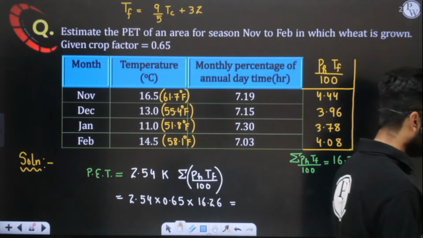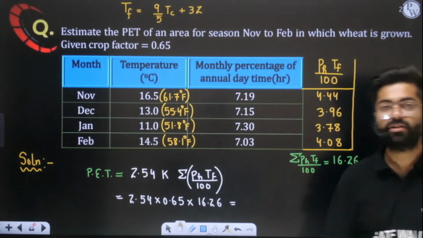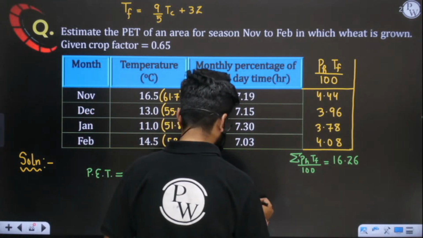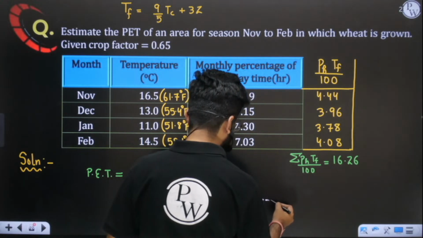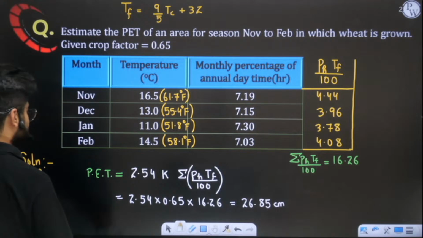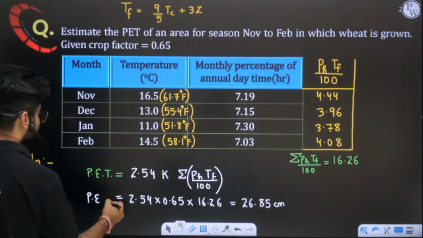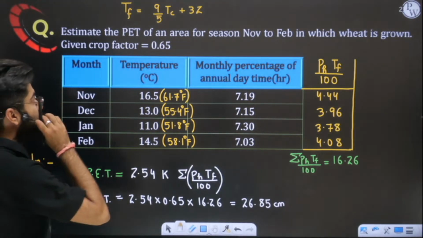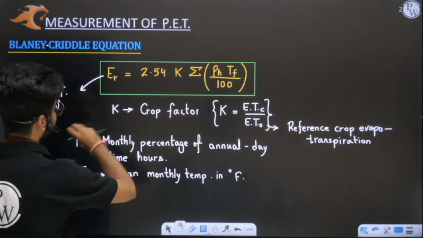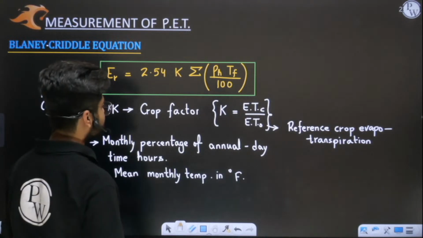Have you solved this? How much are we getting here? When you multiply this, we get somewhere around 26, so this is 26.85 centimeter. So this is the potential evapotranspiration based on the Blaney-Criddle equation. With the help of Blaney-Criddle, we will solve potential evapotranspiration like this. I hope this is very clear to you.